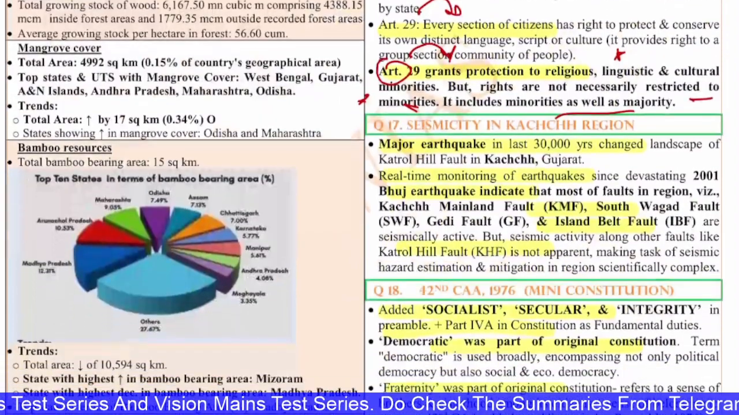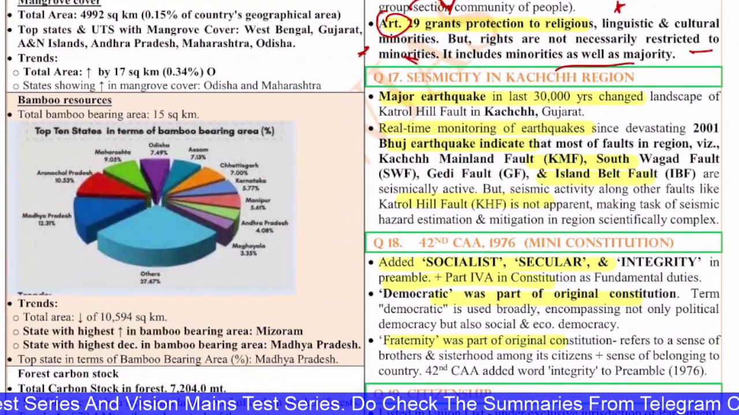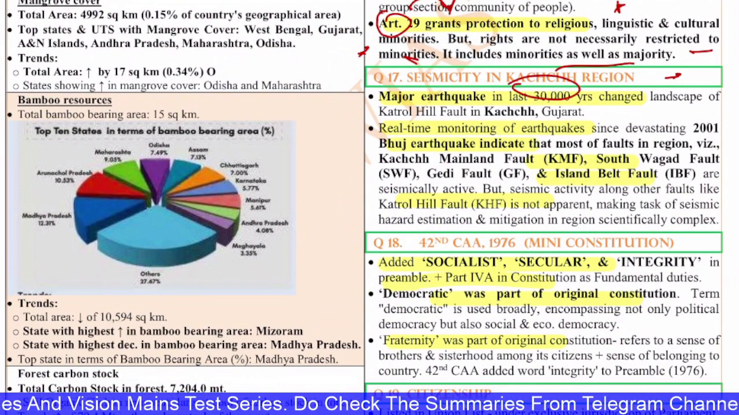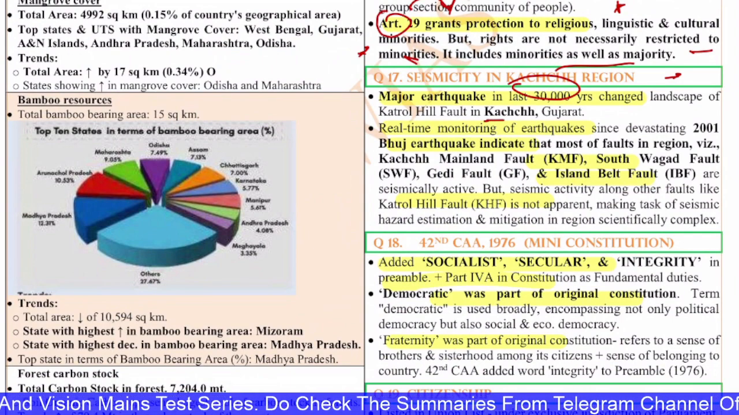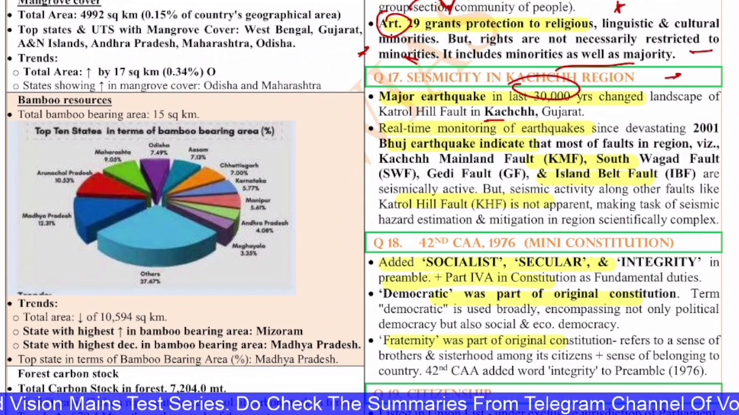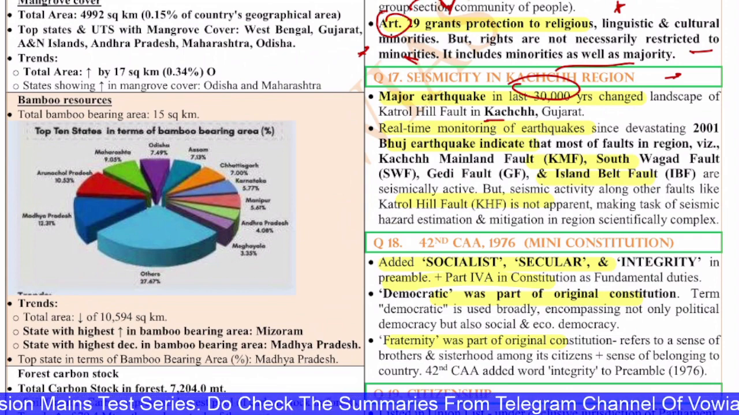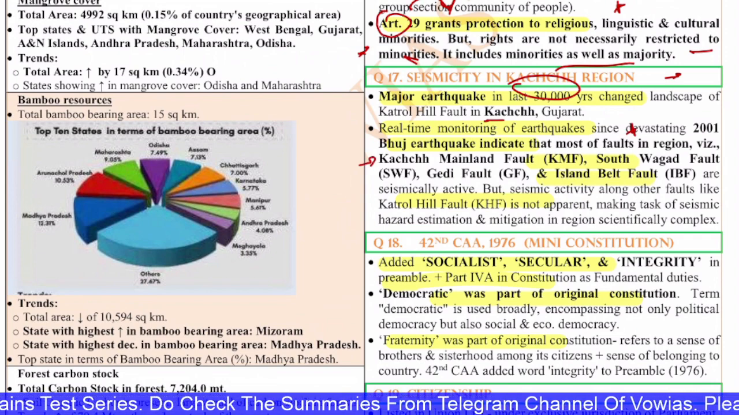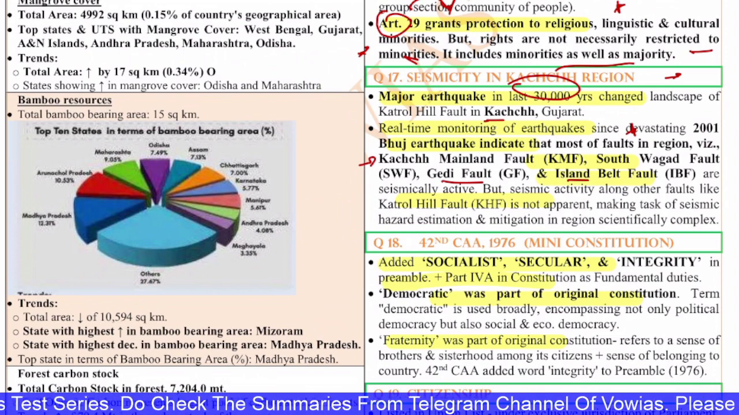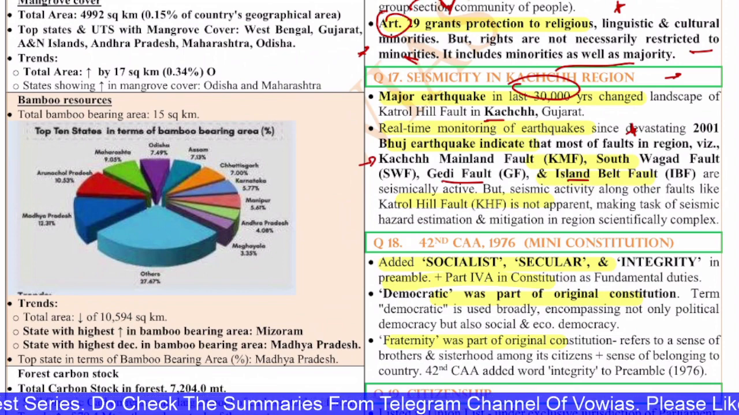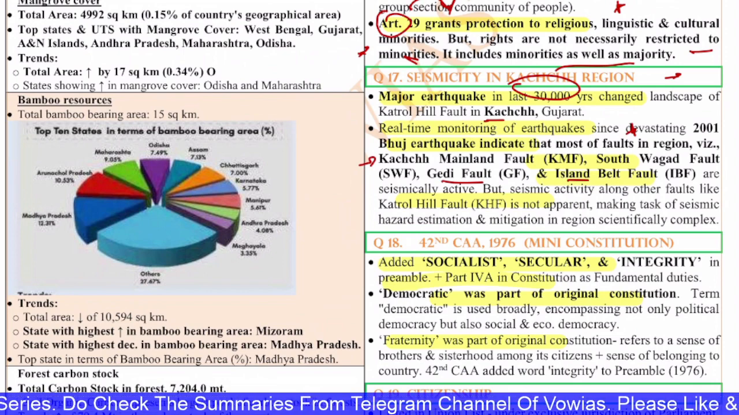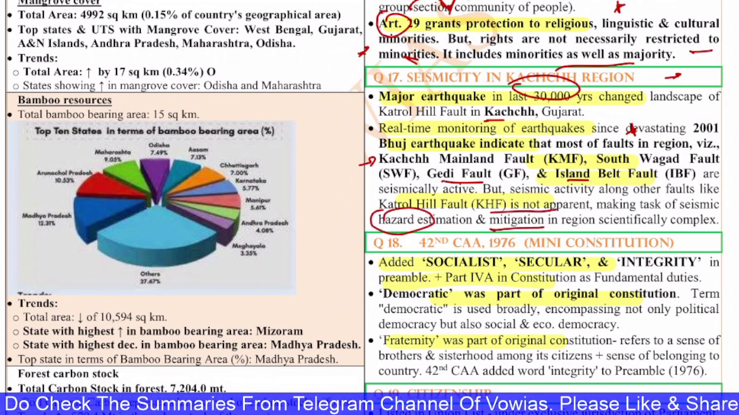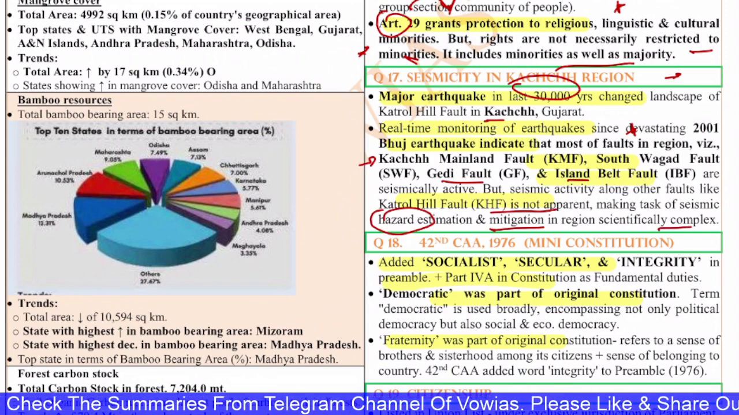It's about the 16th question. Next, the 17th question is on seismicity in the Kutch region. A major earthquake in the last 30,000 years changed the landscape of Katrol hill fault in the Kutch of Gujarat. The real-time monitoring of earthquake devastation since 2001, that is the Bhuj earthquake, indicates that most of the faults in the region, that is Kutch mainland fault, South Wagad fault, the Gedi fault, Island Belt fault, are seismically active, but the seismic activity along other faults like the Katrol hill fault is not apparent, making the task of seismic hazard estimation and mitigation in the region significantly very complex.